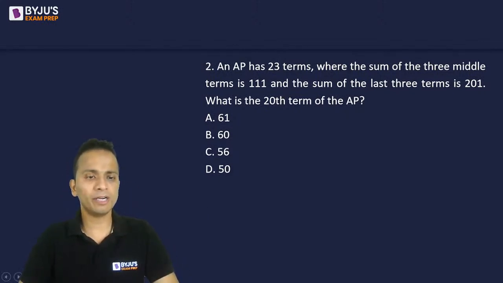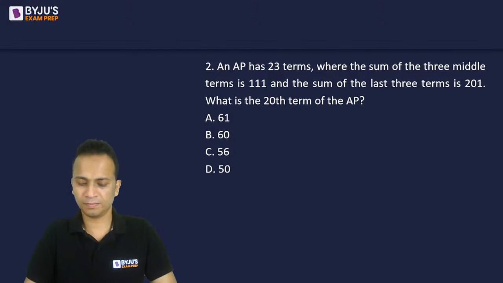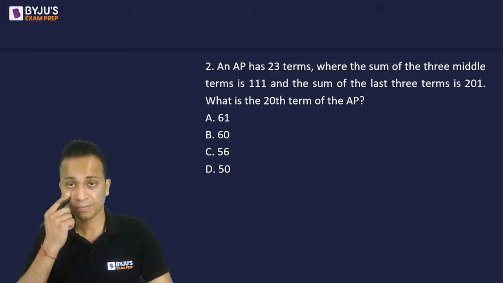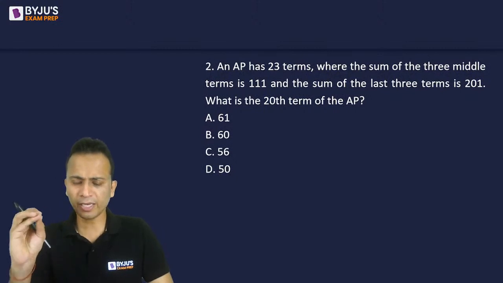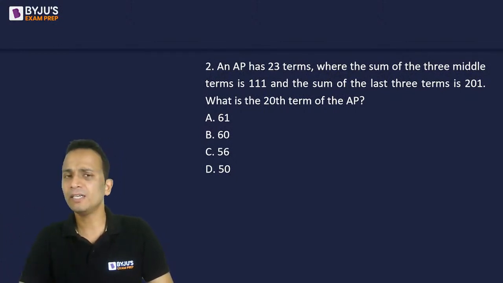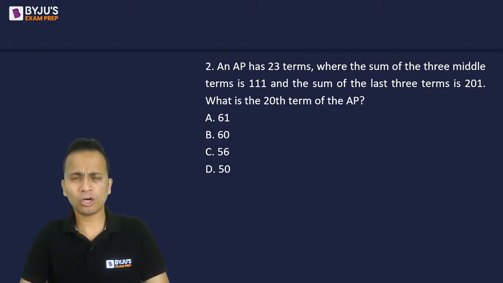Again, I'll give you a minute or so to solve this question, not more than that. Quickly, just make the equations and find the value of A and D, using which you'll be able to find out the 20th term of this series. Not a very difficult question.